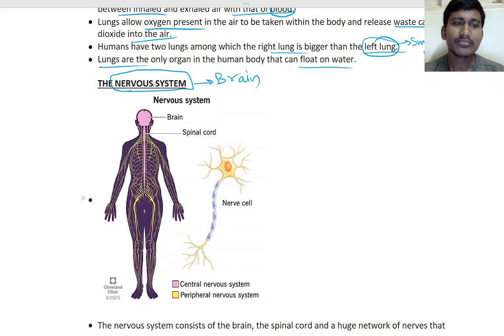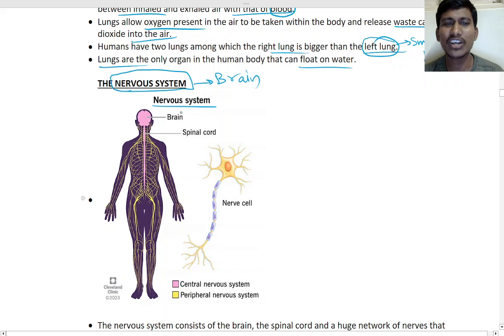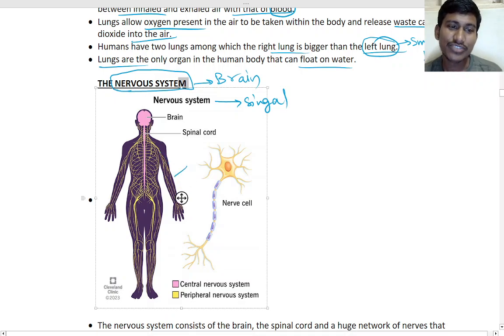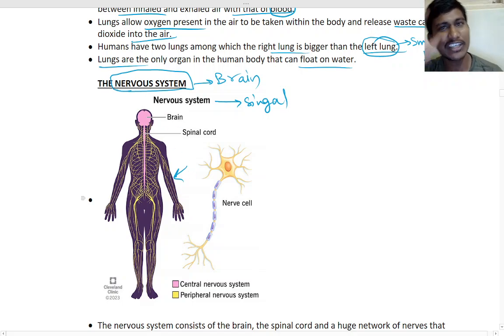Now the nervous system is sending the signal. If I tell you to raise your hand, your ear will listen and send it to the brain, and the brain will tell you to raise your hand. Your hand also has nerves, so those nerves will send the signal and then you will raise your hand. That is how the nervous system works.